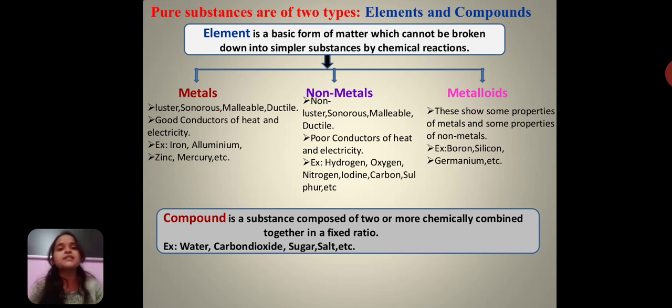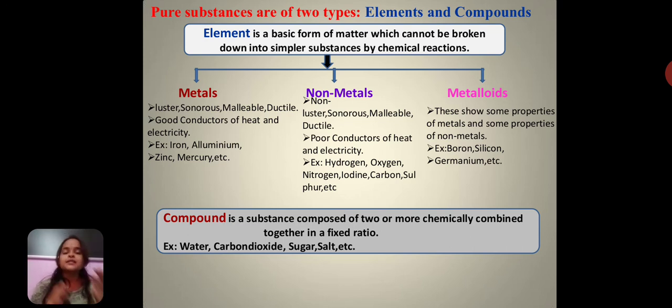The best examples of metals are all the elements present in the S, D and F blocks. The only exception in the S block is hydrogen, which is not a metal. Some elements from the P block are also metals.